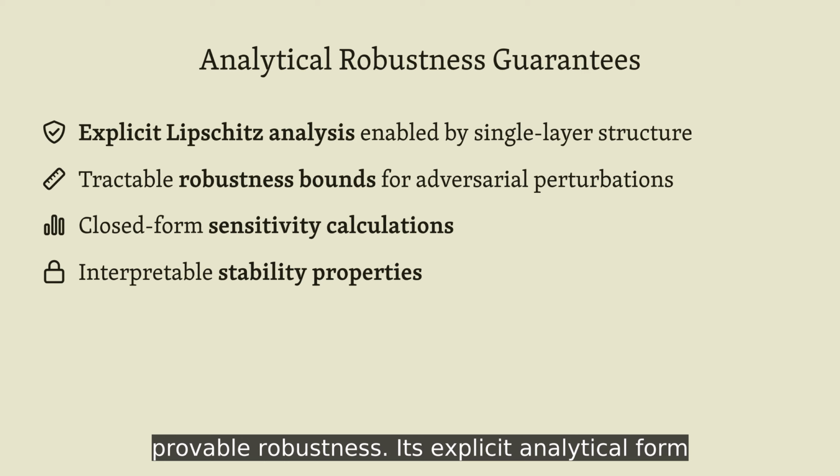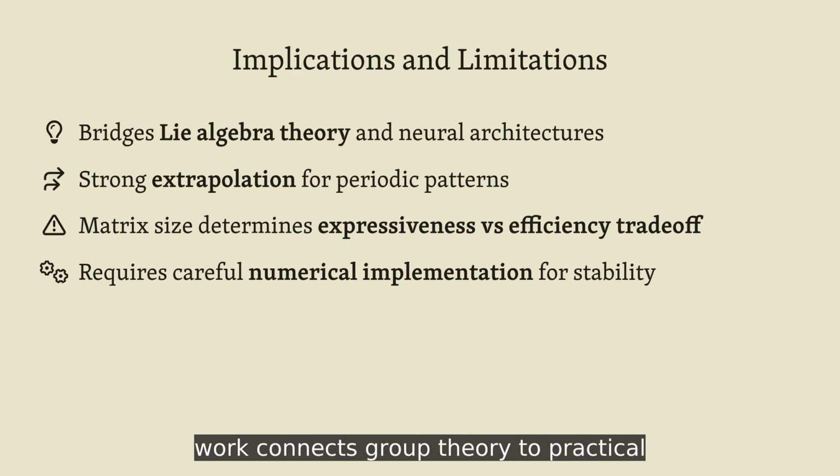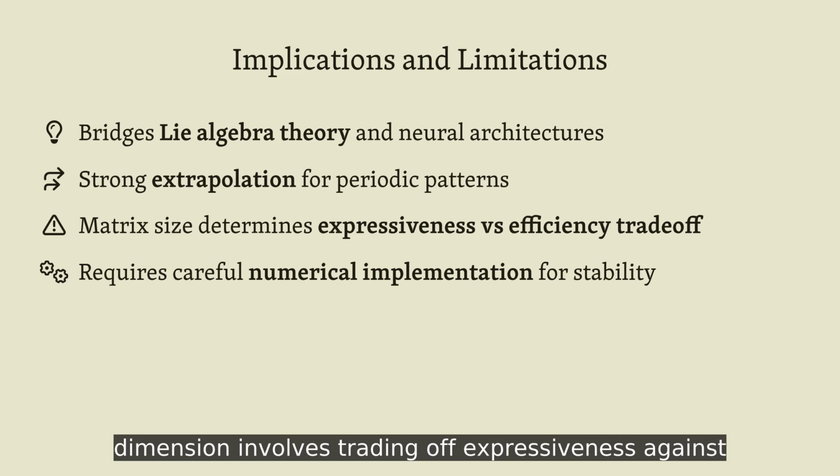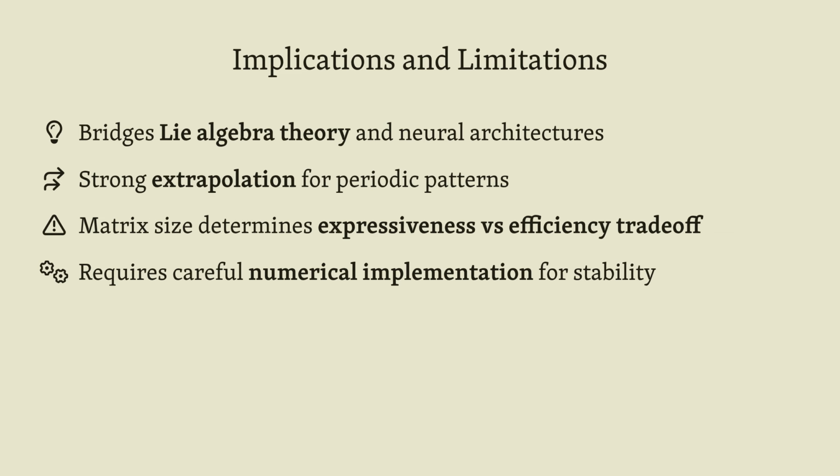Its explicit analytical form allows researchers to derive Lipschitz constants and bound the model's sensitivity to input perturbations directly. Looking at the broader picture, this work connects group theory to practical machine learning and excels at extrapolation tasks. However, choosing the right matrix dimension involves trading off expressiveness against computational cost, and numerical stability requires attention during implementation.